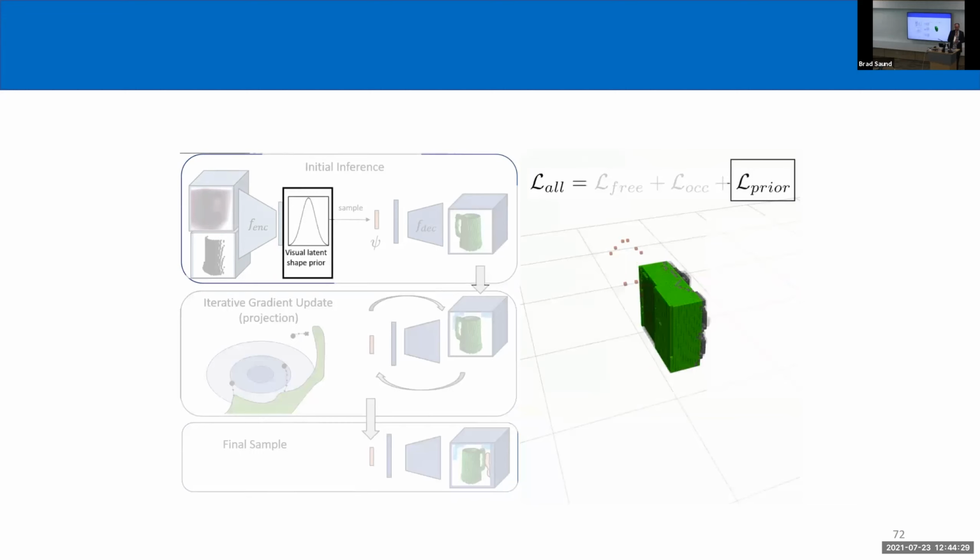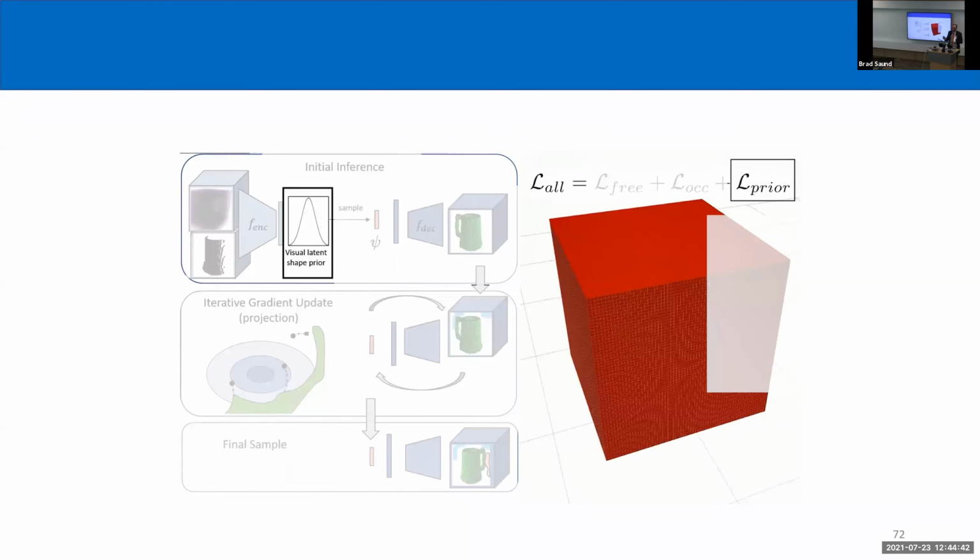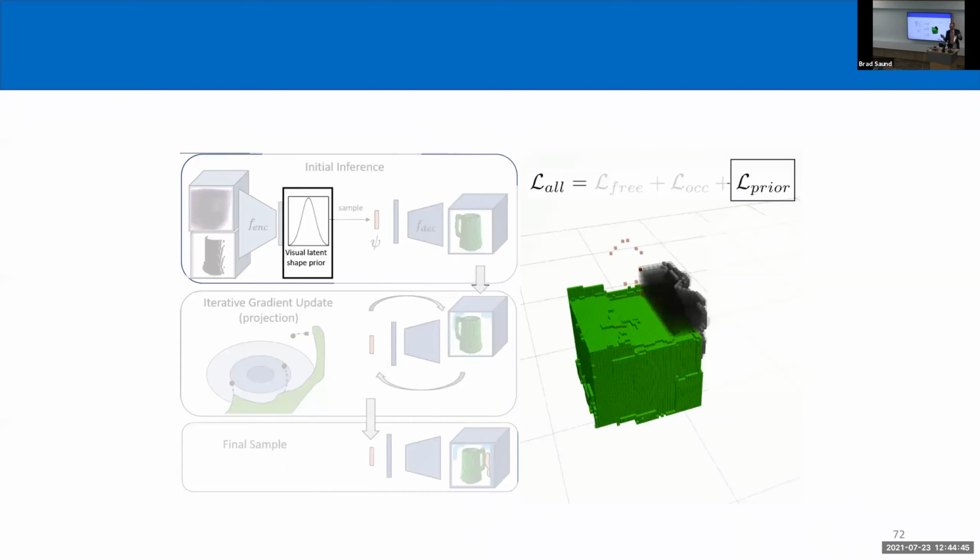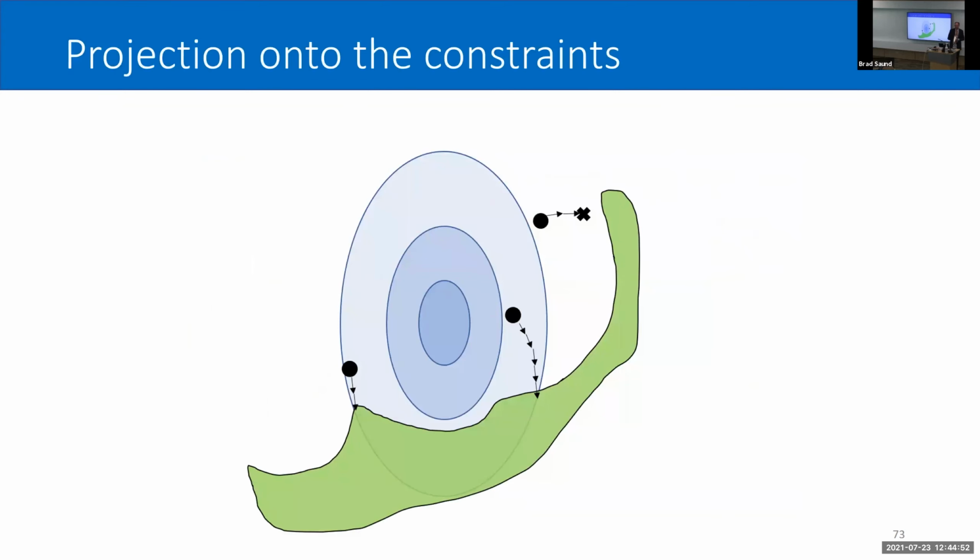The final term of the loss function enforces that the final shape, or the latent shape, agrees with the visual prior. If we didn't have this constraint, then as we're doing this gradient descent, we could diverge pretty far from the original information and end up with shapes that maybe satisfy the other constraints, but aren't reasonable given what we actually see. One way to think about this is that we're projecting these points onto the constraints. So given these ovals, which represent level sets of the Gaussian prior, we can sample some black points and use this gradient descent optimization procedure to move onto the contact manifold.